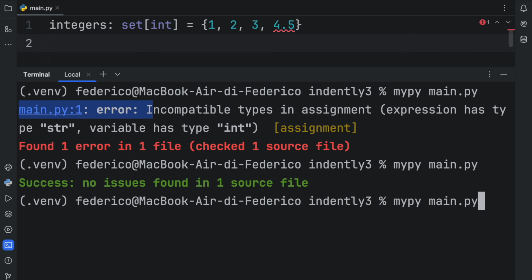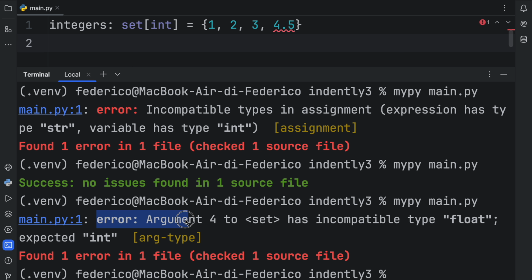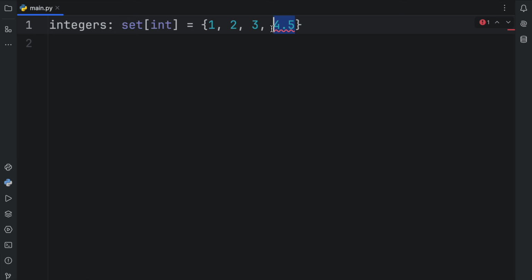Otherwise, you're going to have to run your static type checker. So here we're typing in mypy main.py, and it's going to tell us that we have an error for argument 4 in our set on line 1. And to fix that, we either have to remove it or convert it to an integer. But let's look at a better use case.